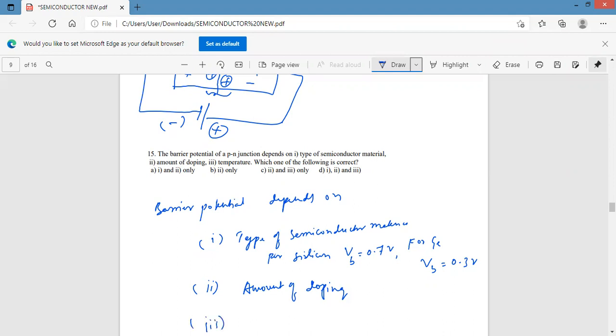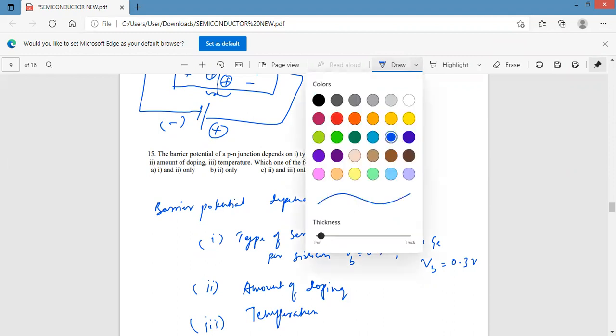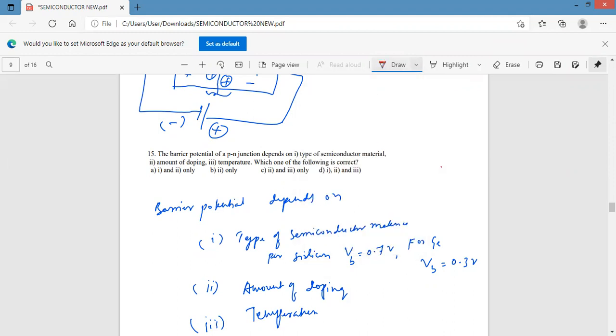Third one, it also depends on temperature. As the temperature increases, more and more electron hole pairs are created. As a result, more charge carriers are available, and the width of the depletion region decreases, and the barrier potential changes. Therefore, option D is the correct answer. All are correct.